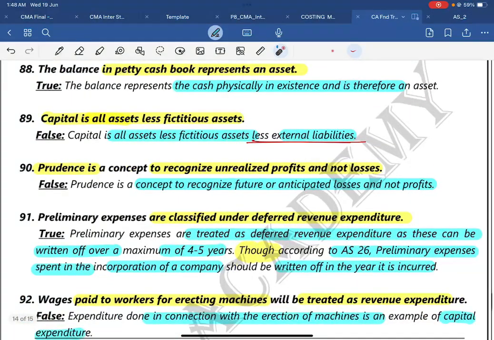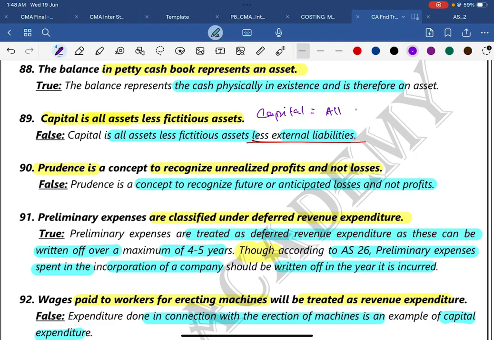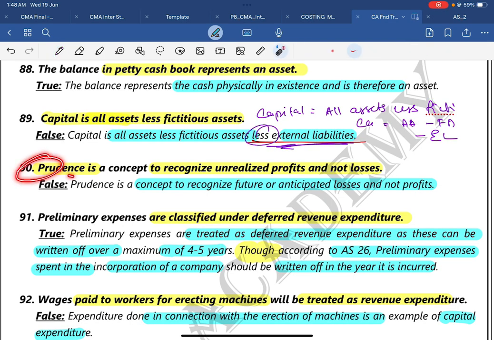Question number 89. Capital is equal to all assets. They simply say capital is equal to all assets less fictitious assets. The point is capital is equal to all assets less fictitious assets less external liability. That is, third party liability should be deducted. That's what the key point is. Then 90, 10 more to go.